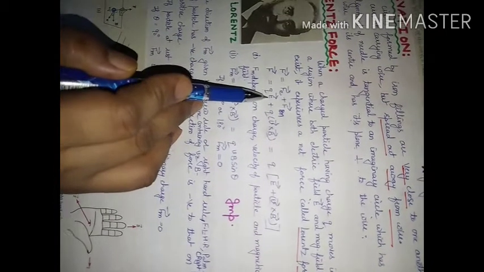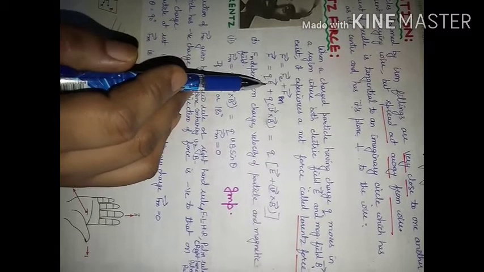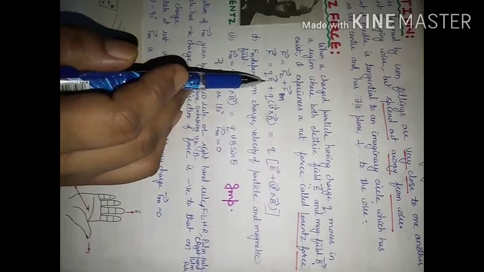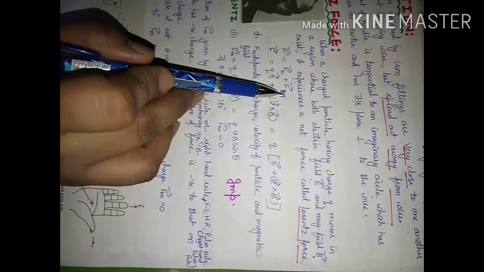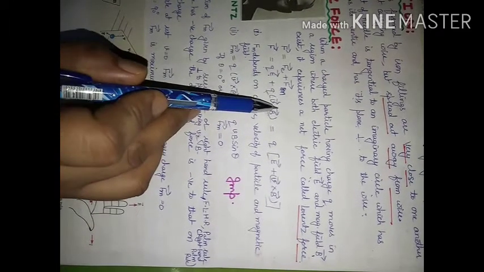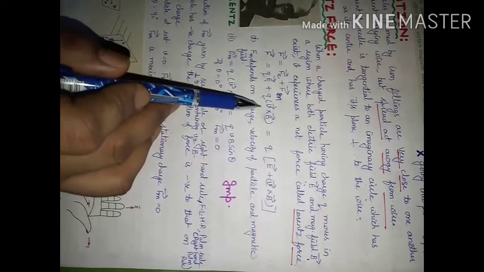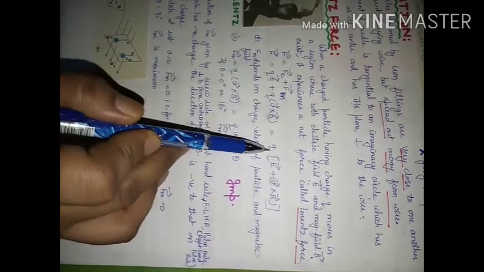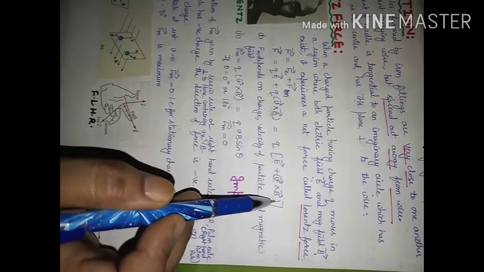This we have done in electrostatics. The force experienced by a charged particle in the presence of an electric field. And the force experienced by a charged particle in a magnetic field is given by Q V cross B. So this is the total force that is acting on the charged particle. Q will come out common, and inside we will have E plus, within brackets, V cross B.